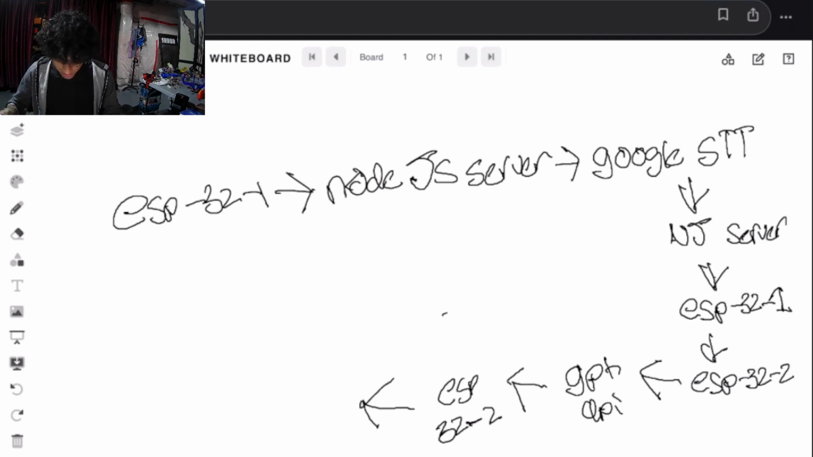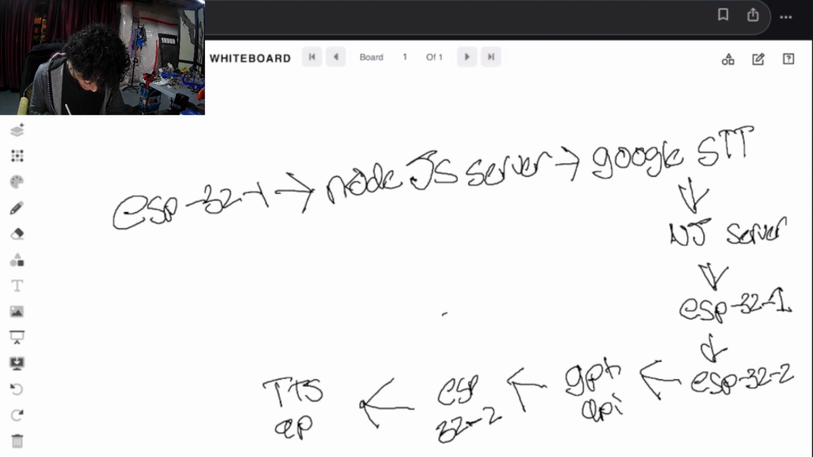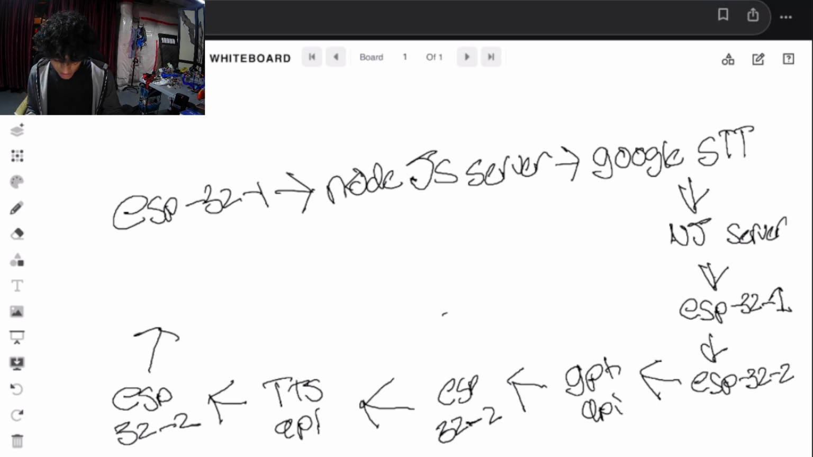So from the ESP32, it sends to the text to speech API, which again is by Google. From the text to speech API, it sends it back to the ESP32, and from there, it finally outputs through the speaker.